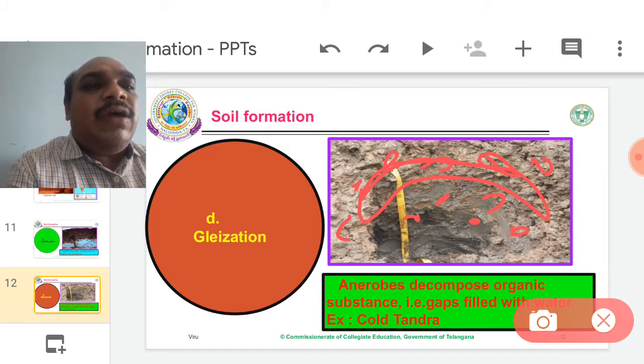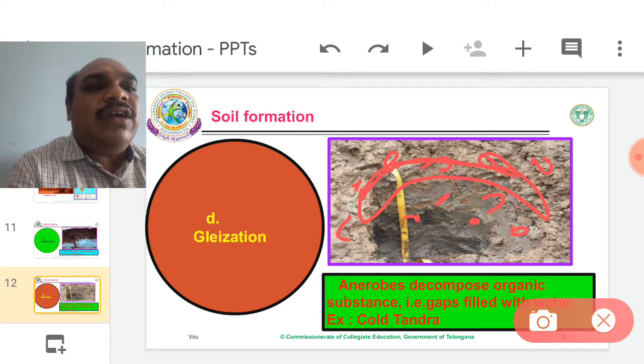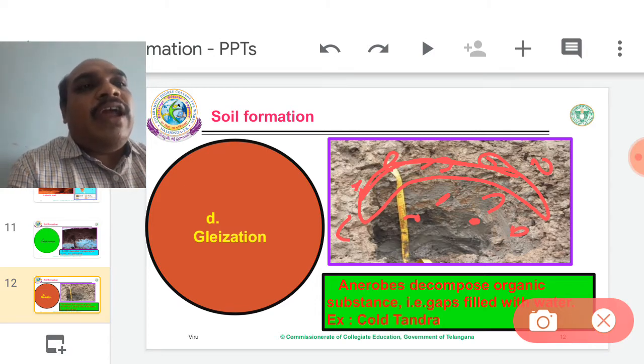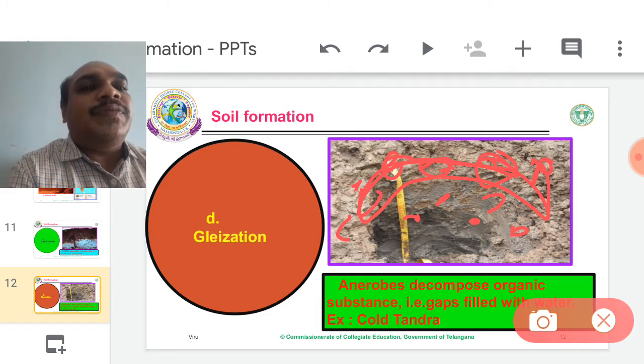Later, some anaerobes enter those cavities and the organic substances are converted into simple compounds. That is called decomposition. When anaerobes enter those cavities, they decompose the dead organic substances and convert them into nutrients. Therefore, after decomposition, the cavities are empty.